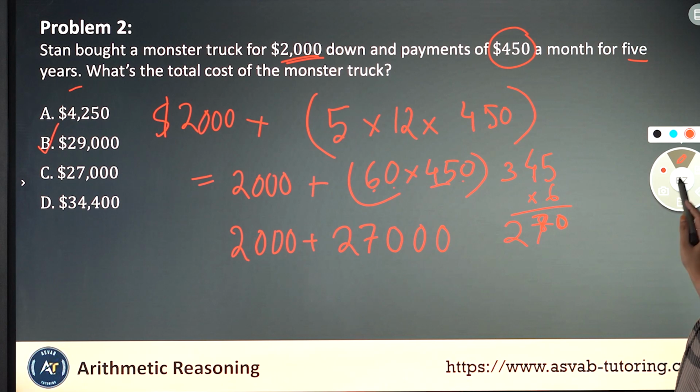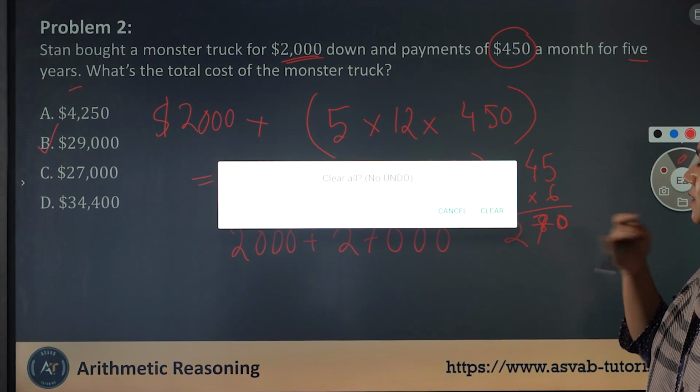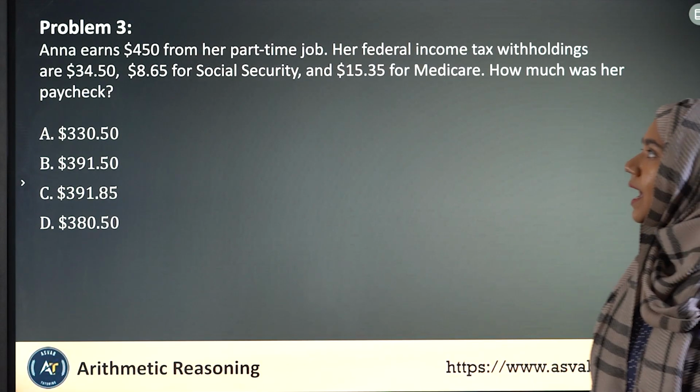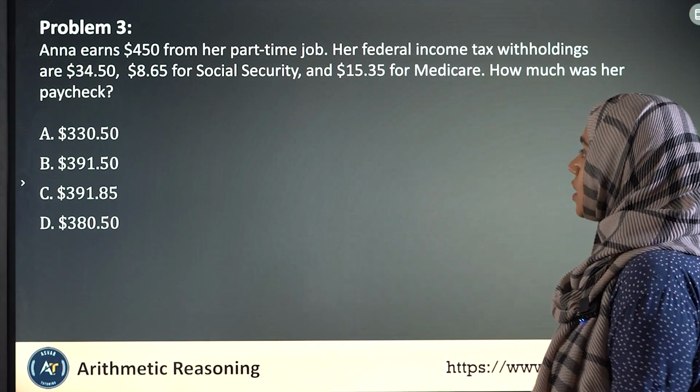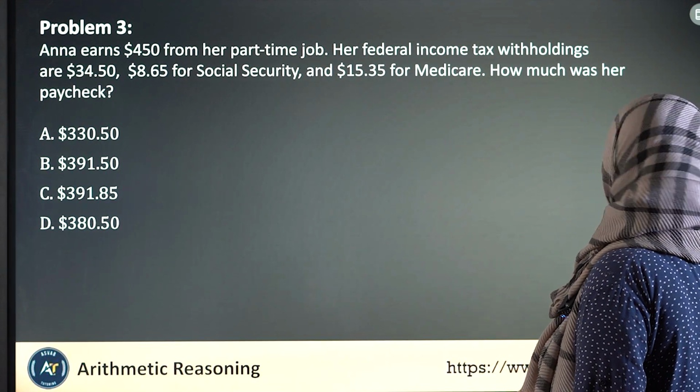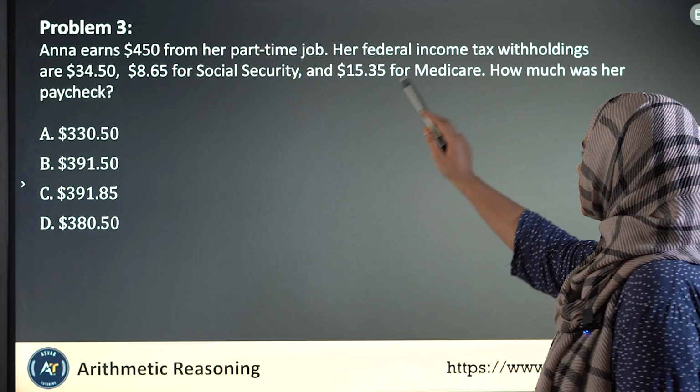Hope you got this one right as well. Let's move on to problem number 3. Okay. Anna earns $450 from her part-time job. Her federal income tax withholdings are...